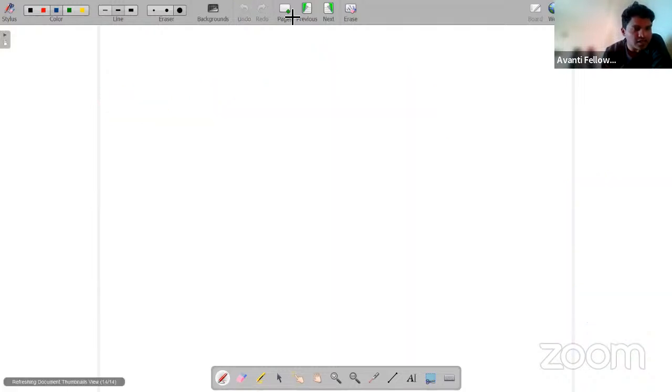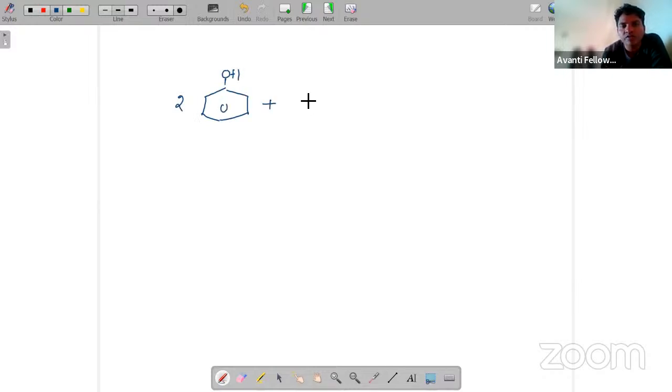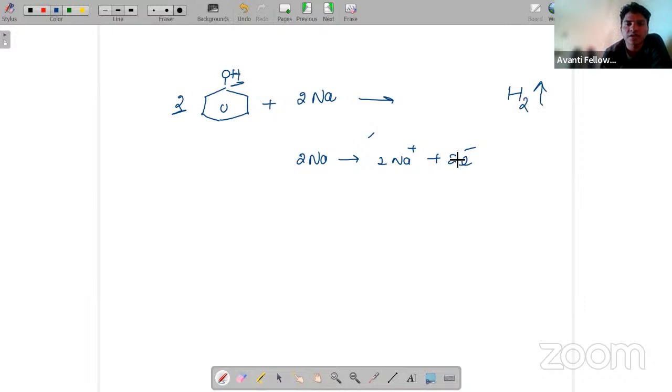Another best example: if I am taking 2 moles of a phenol and 2 moles of sodium, what is going to happen here? 2Na will become 2Na plus and 2 electrons. Here you have 2 hydrogens, so H2 gas will be released.